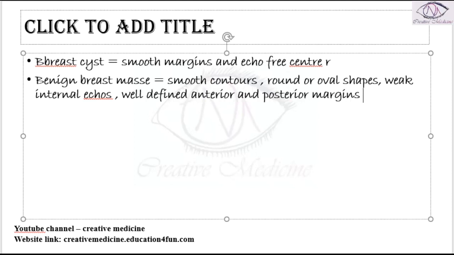So in a benign breast mass, we can see smooth contours, round and oval shapes, weak internal echoes, and well-defined anterior and posterior margins.